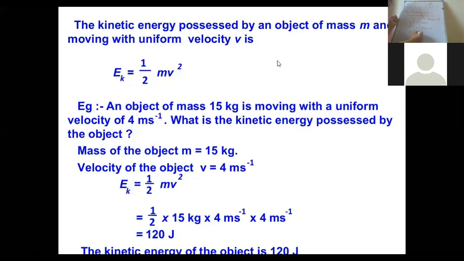So what will our equation become? 0 is equal to v square minus 2as. v square, which is 0, is equal to v square minus 2as, right? Or in other words, 2as is equal to v square. 2as is equal to v square, right?